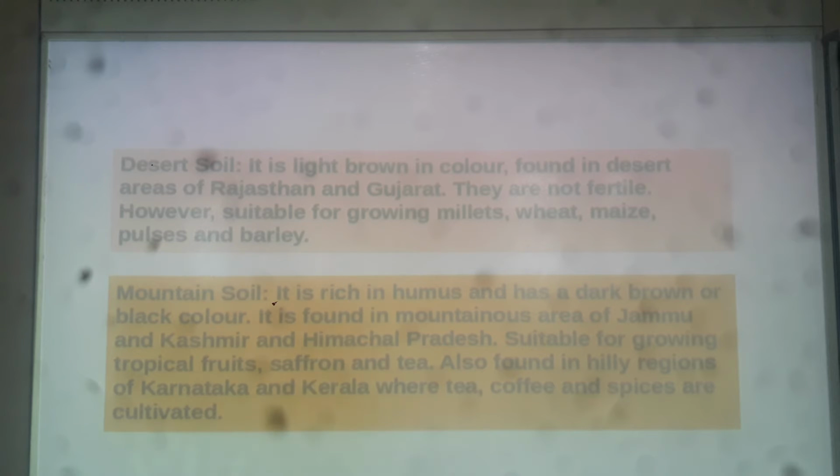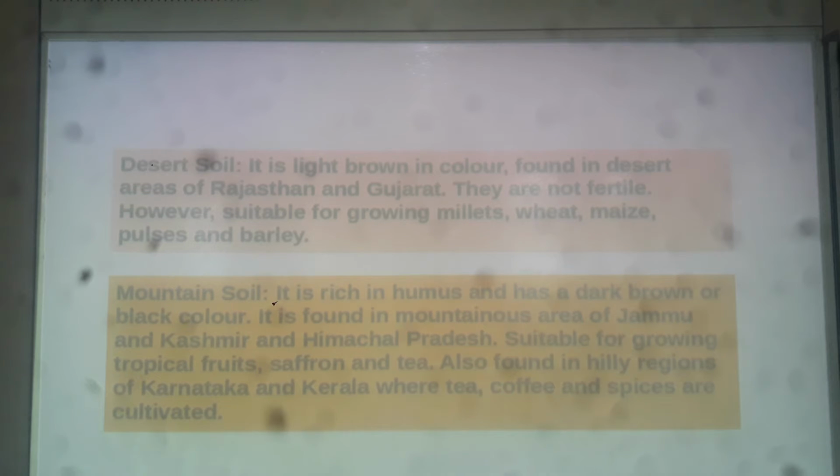Another type of soil is desert soil. Very simple. From the very beginning you have been learning about desert soil, the sand which we usually call. It is light brown in color. So what is the color of desert soil? It is light brown, found in desert areas of Rajasthan and Gujarat.